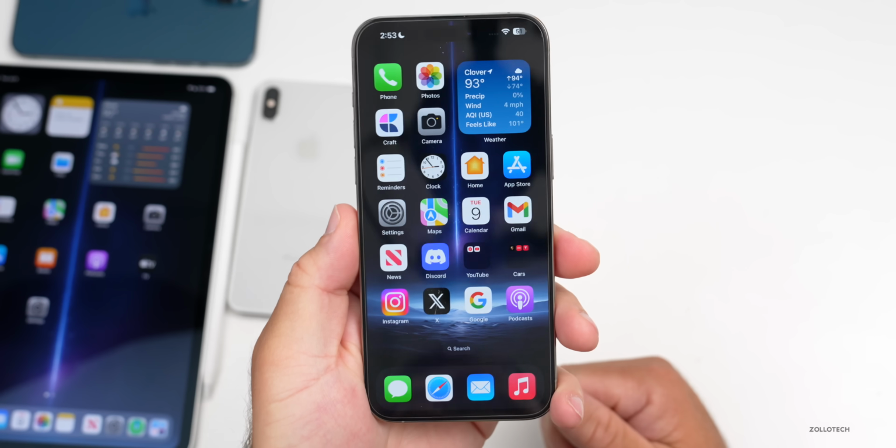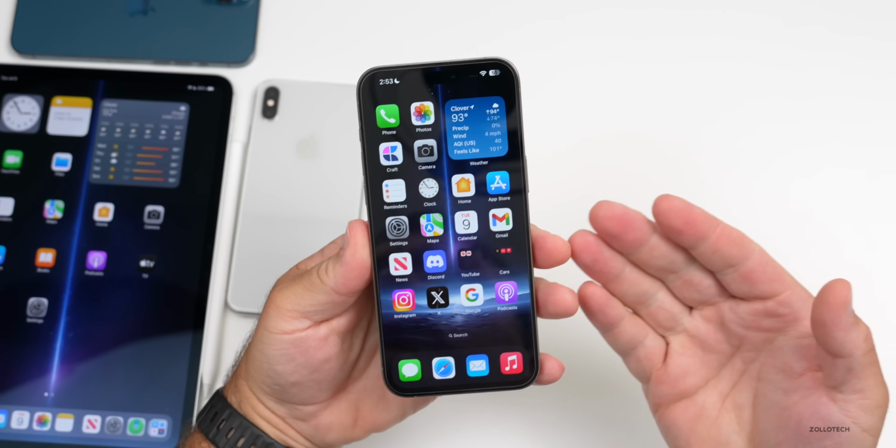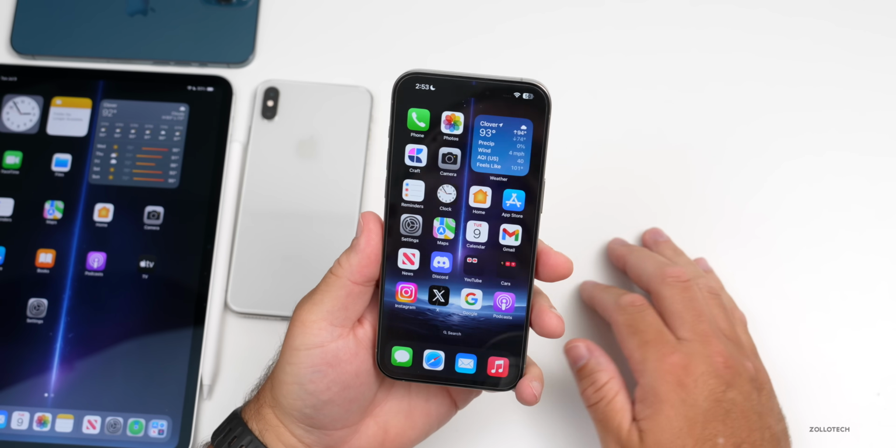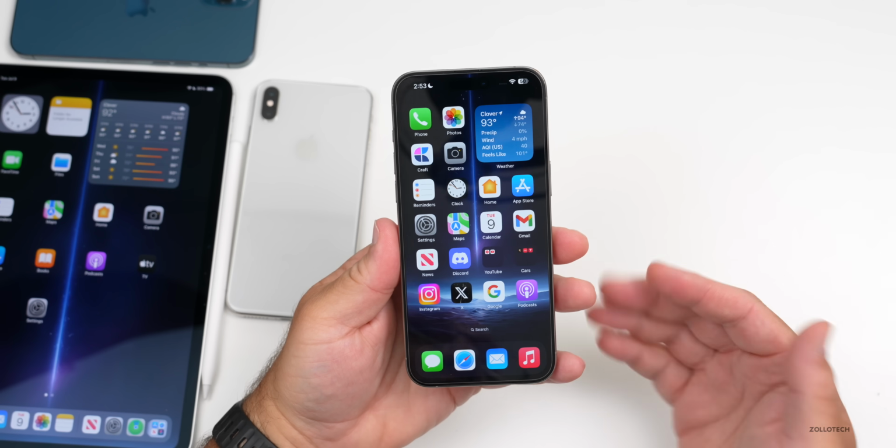So not a whole lot in iOS 17.6 at this point, but it should be a nice refinement update and bring some stability. Let me know if you found any additional features I haven't mentioned in the video.